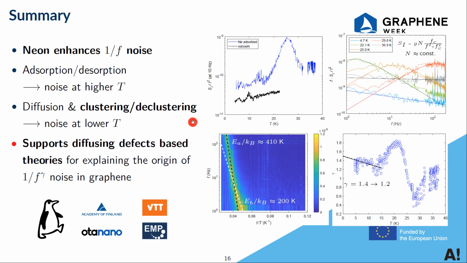And here comes the summary of my talk. Neon can enhance the 1/f noise, and the enhancement mainly comes from adsorption and desorption at high temperature, but from diffusion, clustering, and declustering at lower temperature. And our work supports diffusing defects-based theories.